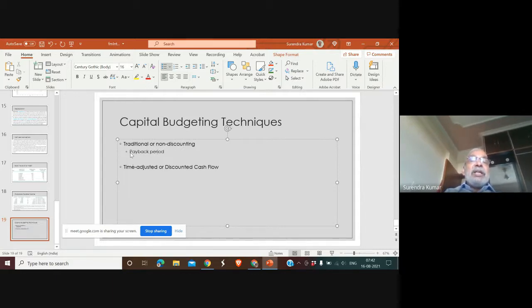The other technique which falls in this traditional category is accounting rate of return or average rate of return. And this is what we intend discussing today.